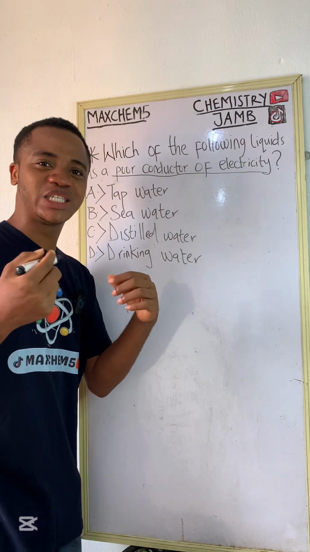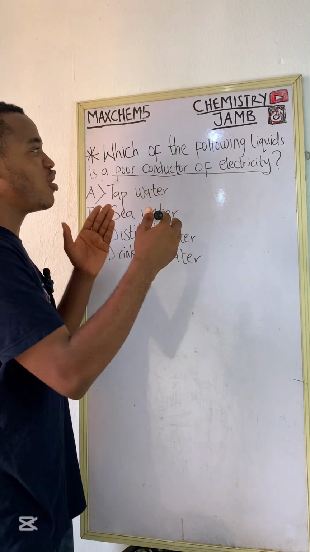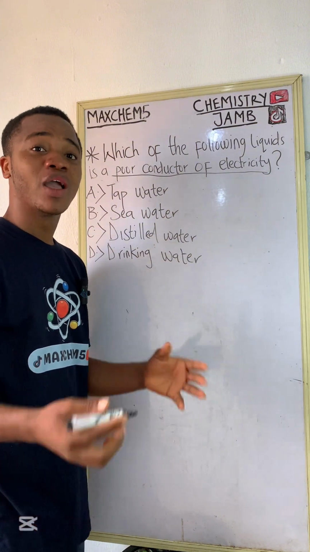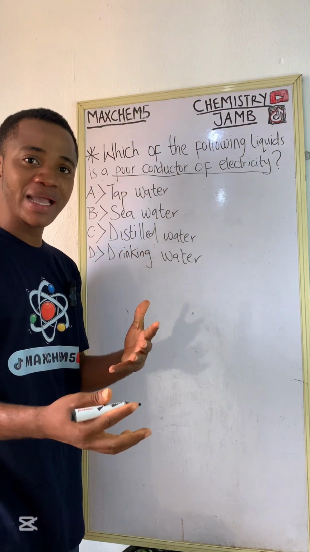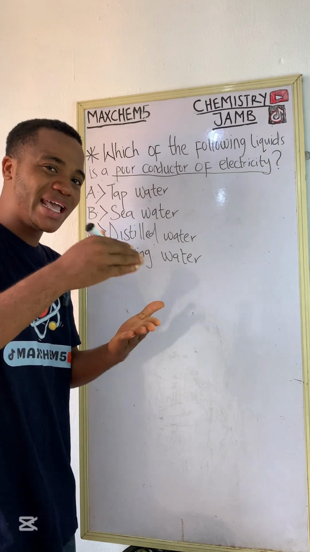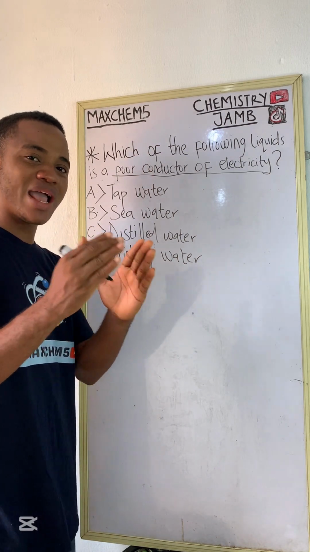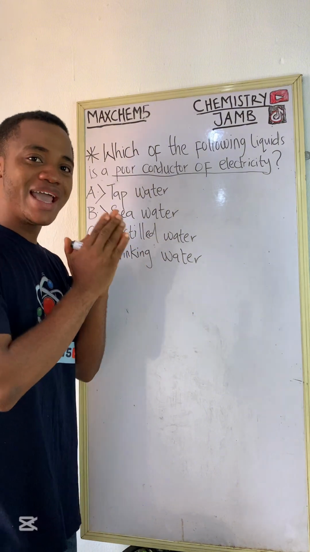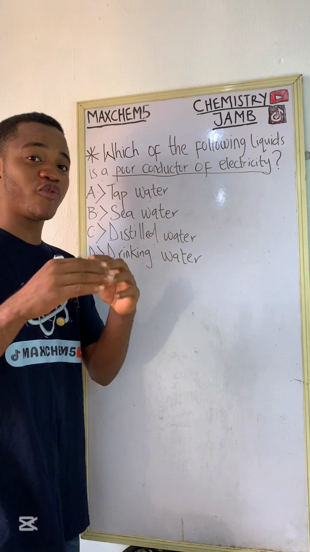Now, what is responsible for the flow of current or the flow of electricity in a material? The flow of electricity in a material is usually aided by electrons, right? It's aided by mobile electrons, like electrons that are moving. You get me? And that is when we talk about ions. Ions are responsible for the flow of electricity. They are responsible for the flow of charge.